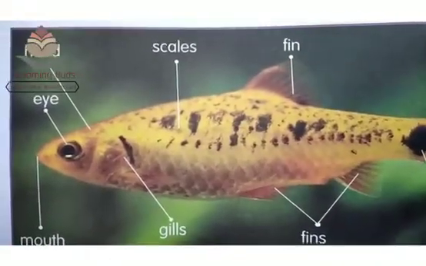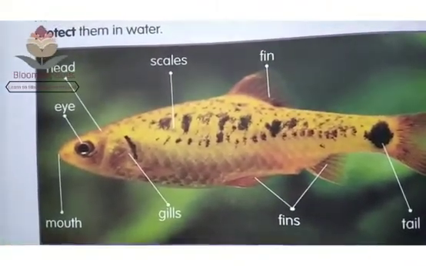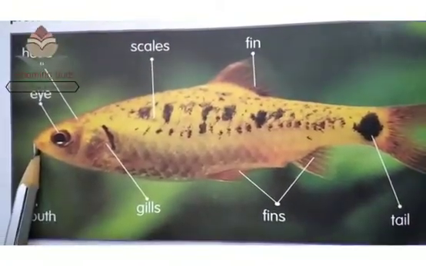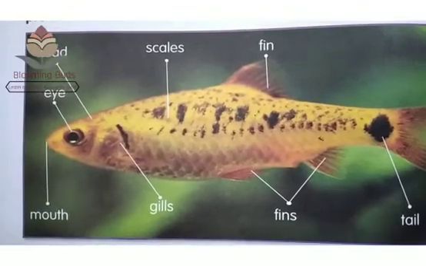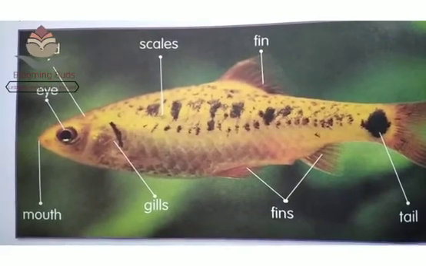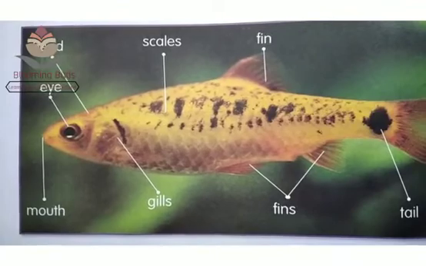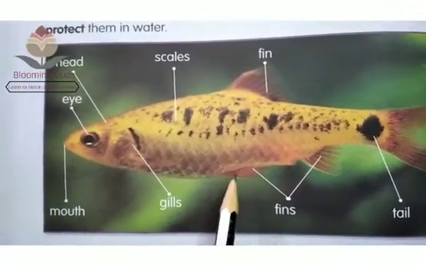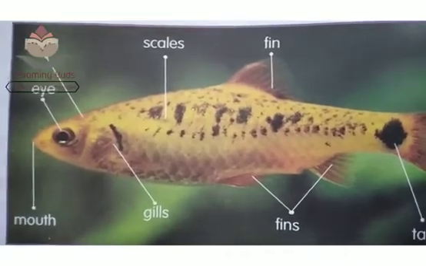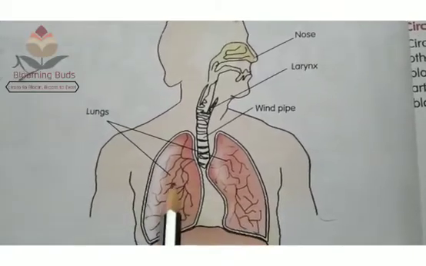So children, how are fish similar to humans? Just like humans, fishes also have eyes to see, mouth to eat. But humans and fishes live in different places. Therefore, they have different body parts that help them survive in different places. Fishes have gills that help them breathe in water, whereas humans breathe through lungs.